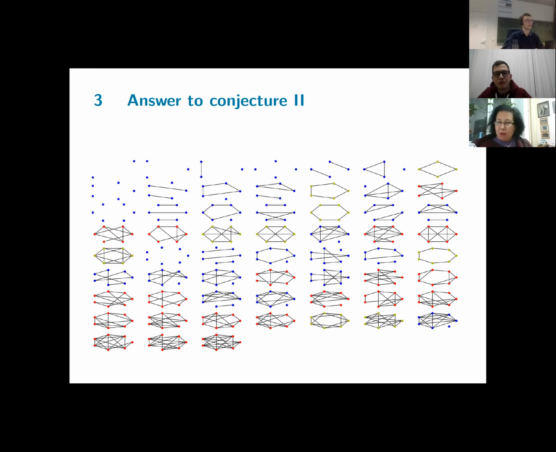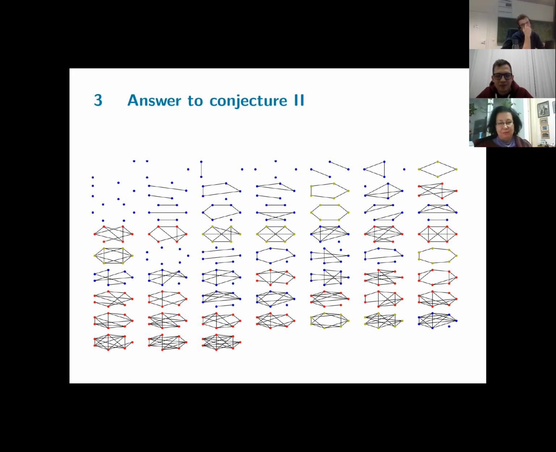Well, but are they vertex transitive? Do you know? They should be vertex transitive. The yellow ones, not all of them are vertex transitive. Brilliant, this is the answer. If not all of them are vertex transitive, this means they're not Cayley graphs. Yeah, indeed.